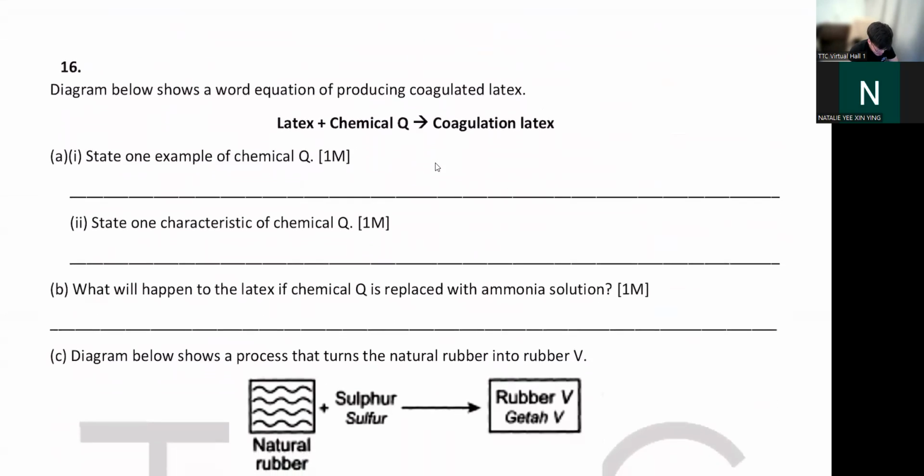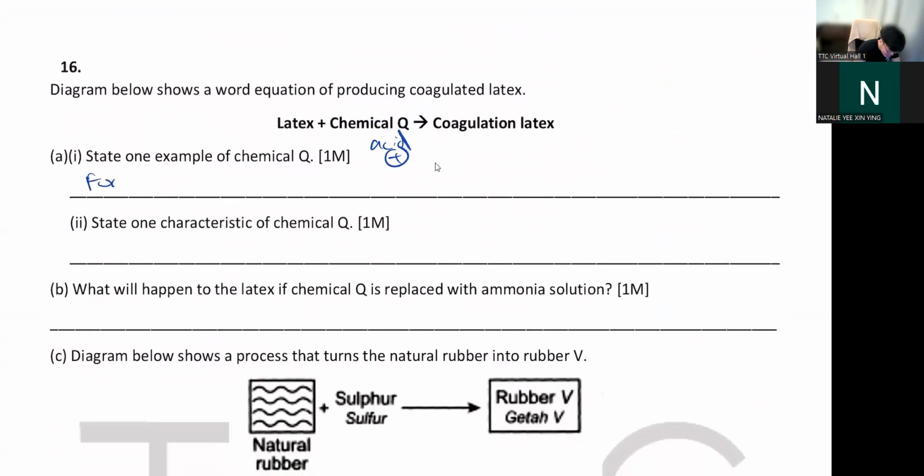So 16, latex was added to chemical Q, they coagulate. So what is this chemical Q? This is definitely an acid, isn't it? Because latex is negative, acid will neutralize the charge, so they will clump, they become coagulated latex. So what should be chemical Q? Any weak acid will do.